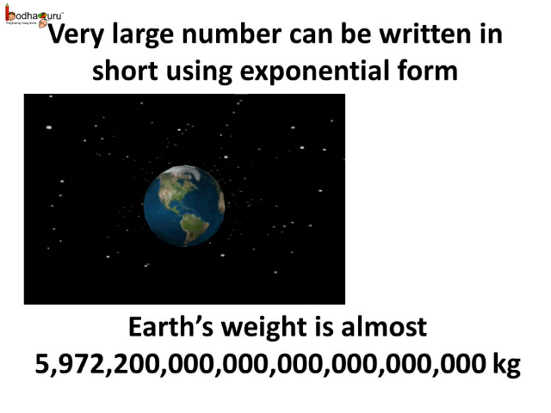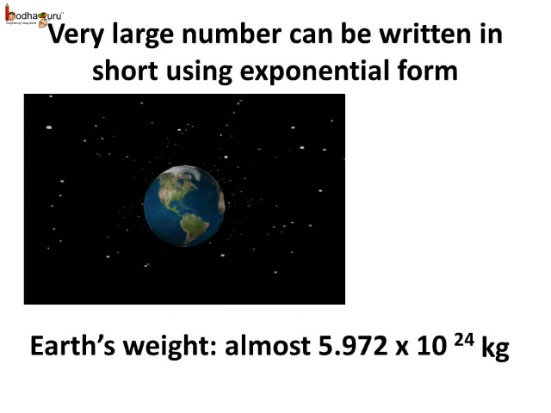Thus, using base and exponents, we can write very large numbers in short. For example, the Earth's weight is so huge. See the number of zeros involved. Here there are 20 zeros in it. Very hard to read or write.